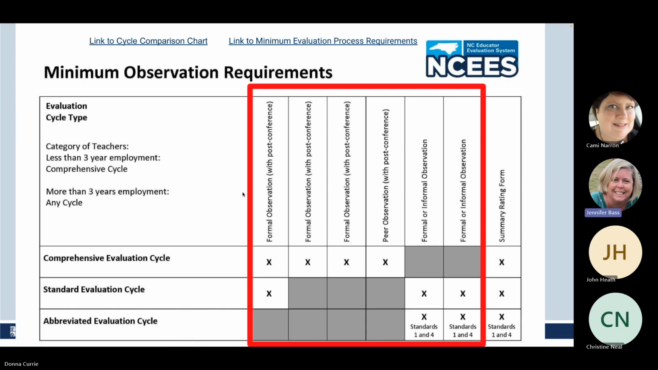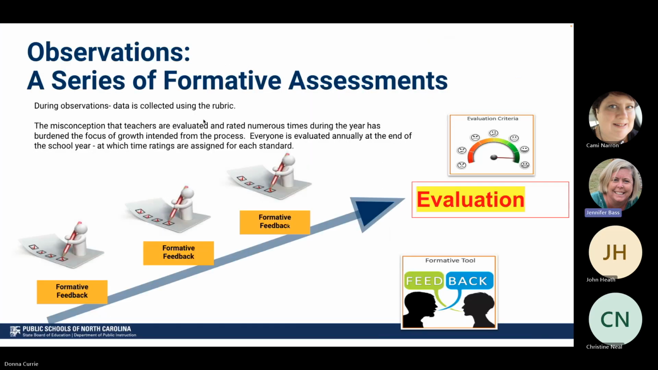All right, on this page, these are the minimum requirements for the North Carolina evaluation process. And you just take a look at those, what's required for each evaluation cycle. Up at the top, we have given you the link to the comparison chart and the minimum evaluation process requirement charts. So they are there for you if you'd like to take a look at them. But it pretty much just shows you what I just went over.